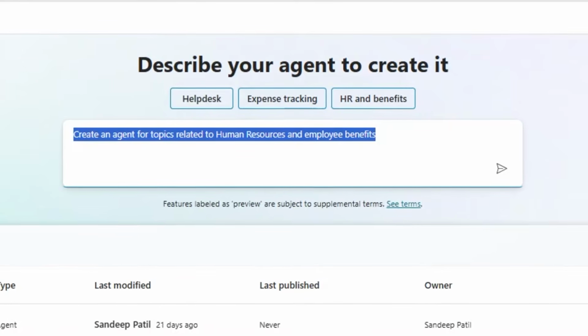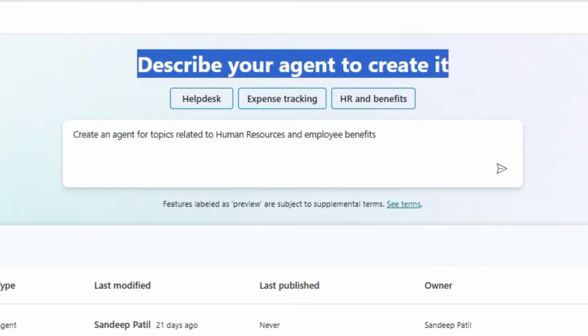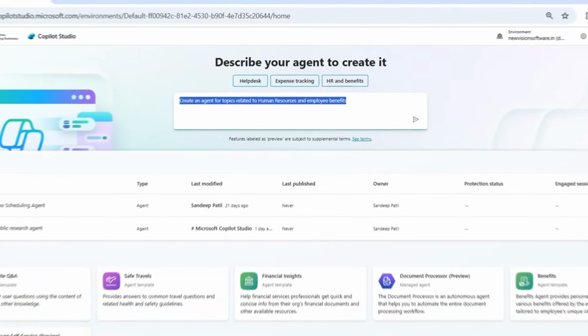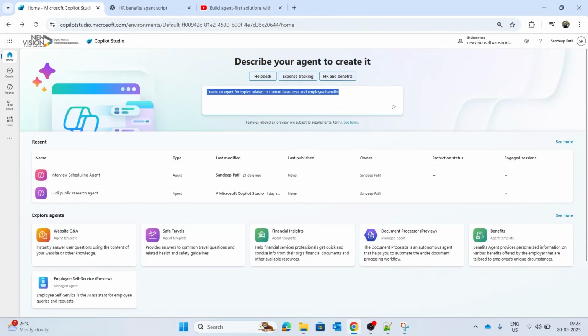At the top, there is a big input box saying describe your agent to create it. Example in the screenshot, create an agent for topic related to human resource and employee benefits. This means you can simply describe your use case in natural language, and Copilot Studio will suggest an agent template for you, like HR and benefit in this case. This is the no code and low code way of starting an AI agent.